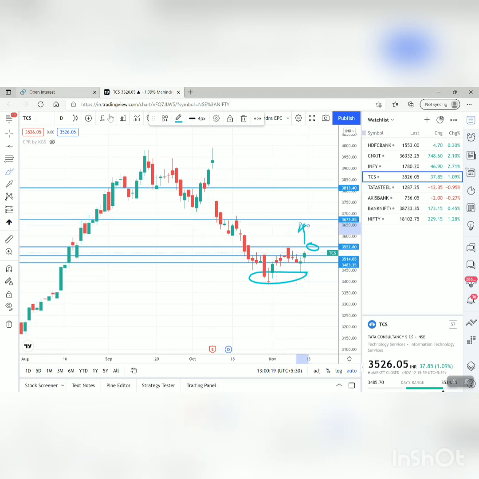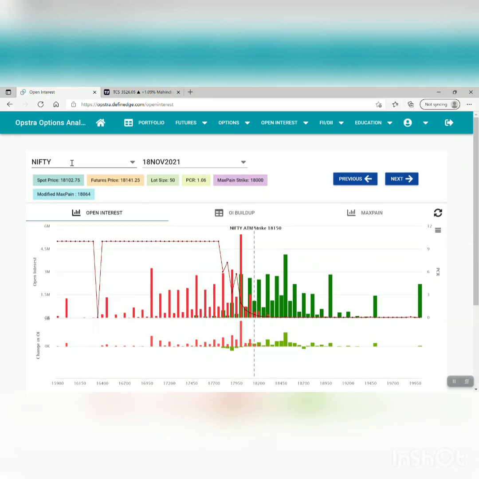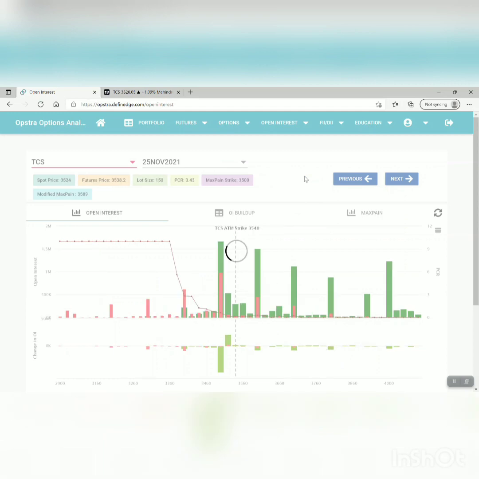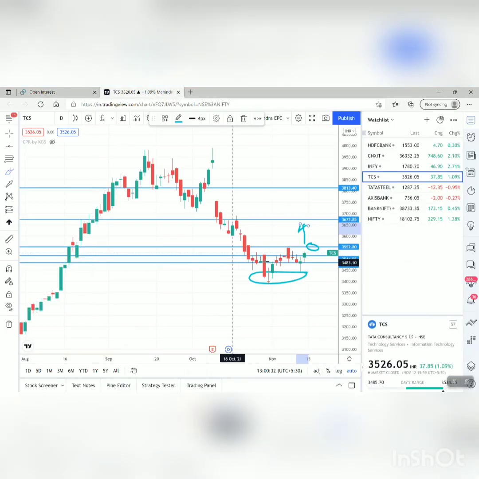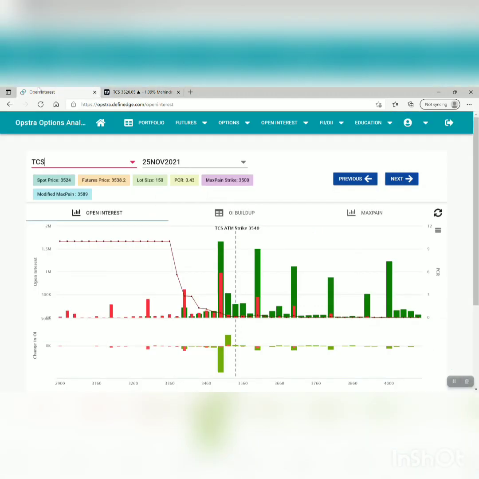If you look at the TCS open interest analysis, what can we expect from TCS and how much can it go? You can see in this case, it was struggling to go above 3514. Many people shorted TCS. Here we can see they shorted the 3500 call, and as soon as it moved above 3520, they covered their positions. You can see the green bar over here, which suggests they have started to cover.